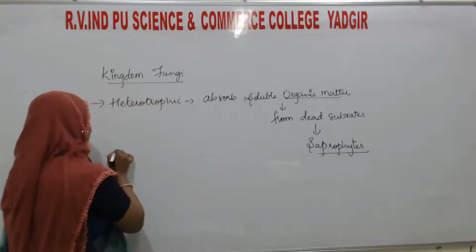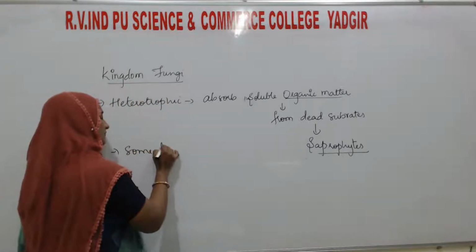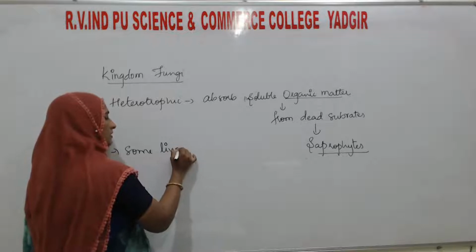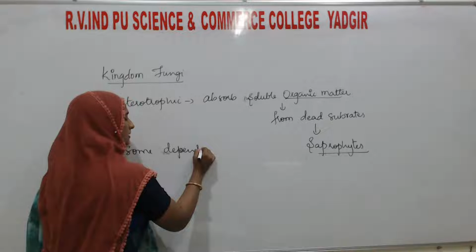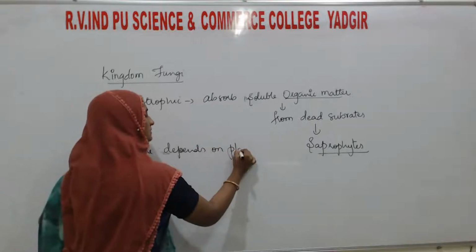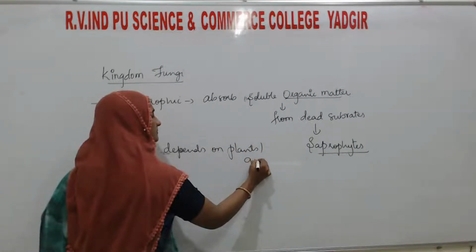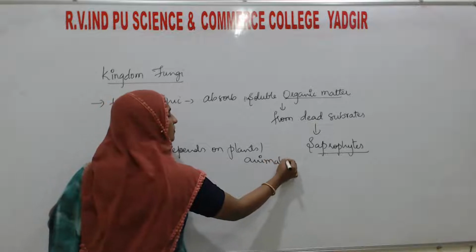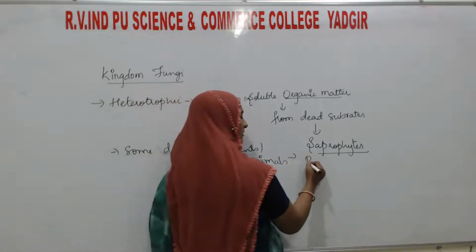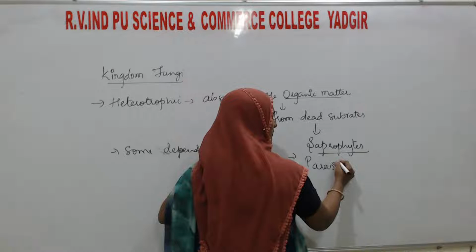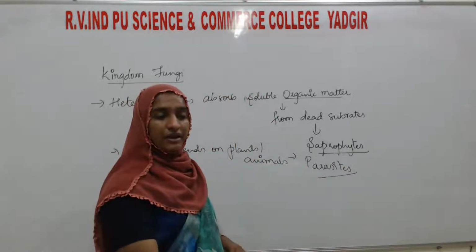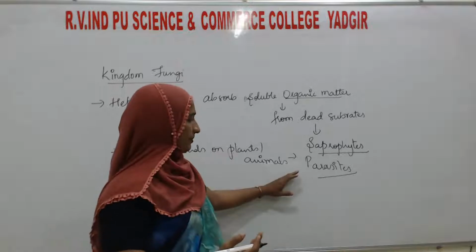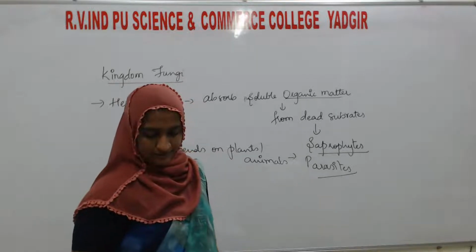Some of them live in or depend on plants or animals. Such type of fungi we call the parasites, which depend on other plants or other animals.